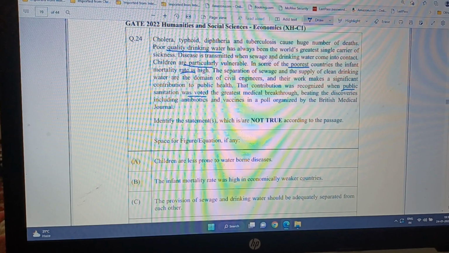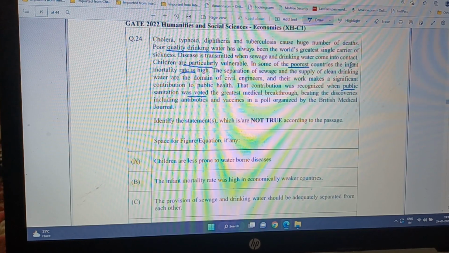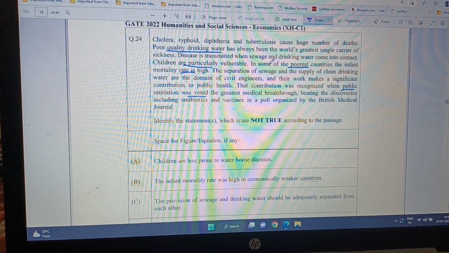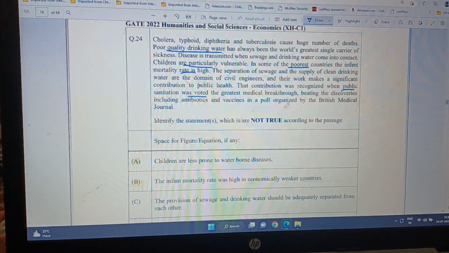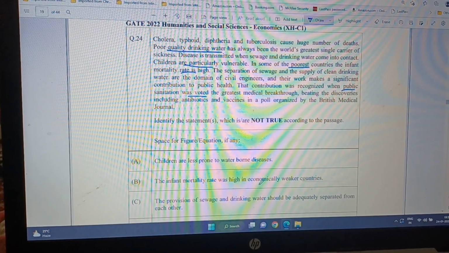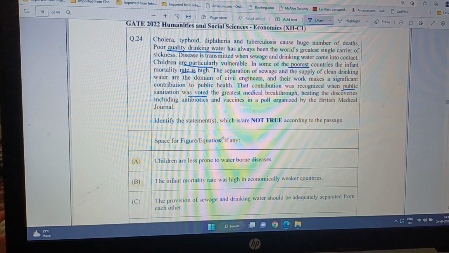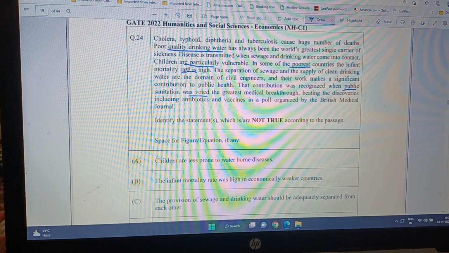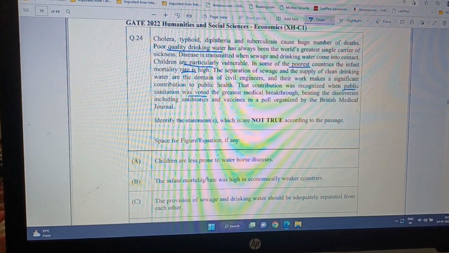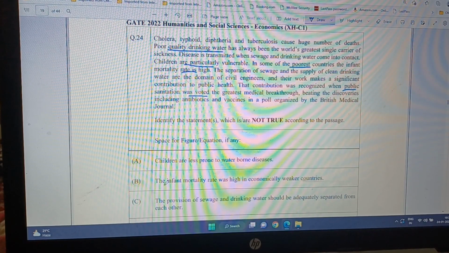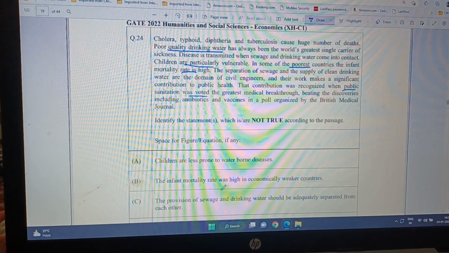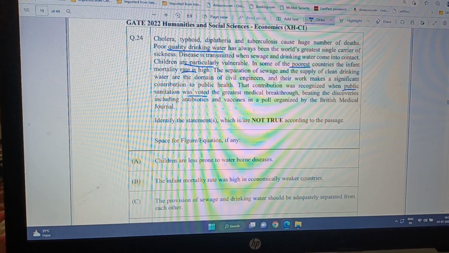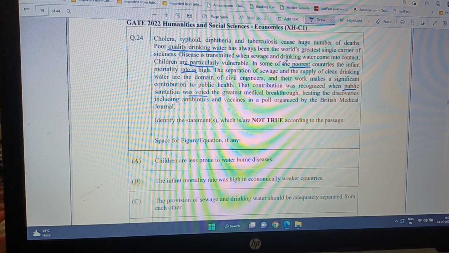It says in some of the poorest countries, not in all economically weaker countries. So those economically weaker countries which had separated the sewage water from the drinking water, it doesn't follow. There was not necessarily infant mortality. So infant mortality was there in the poorest countries, but not all.